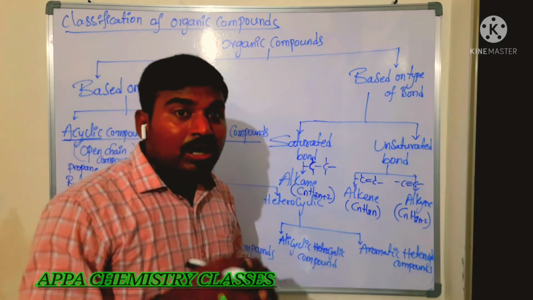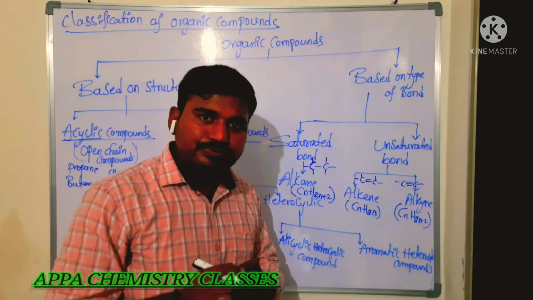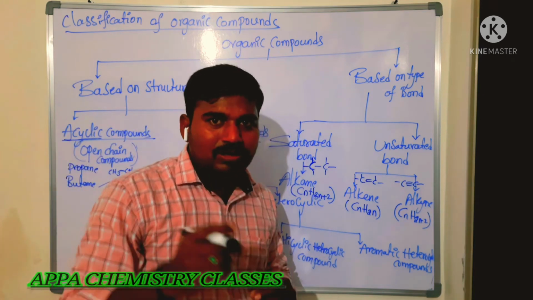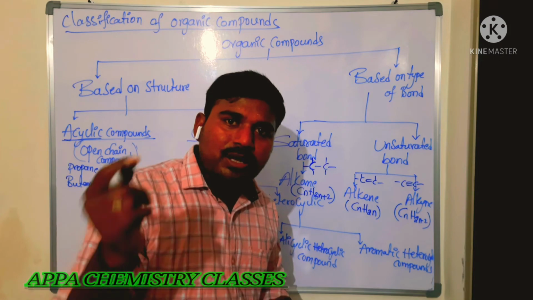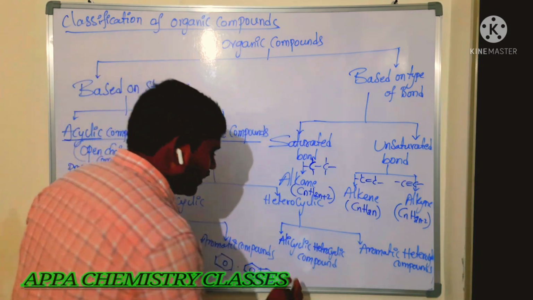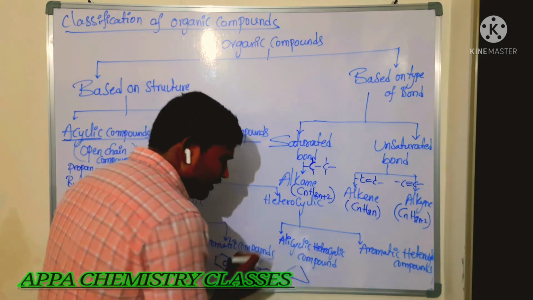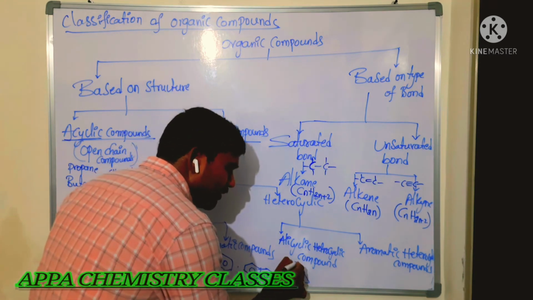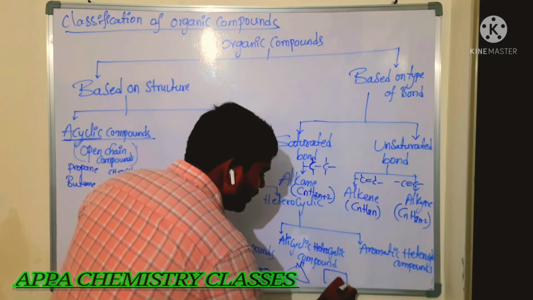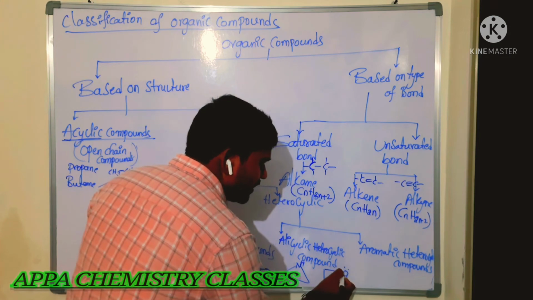Next, heterocyclic compound. Heterocyclic means what? From the homocyclic ring, one carbon atom is replaced by one heteroatom, like nitrogen, phosphorus, or it may be a halogen, whatever it may be. Then such types of compounds are said to be heterocyclic. Now I am taking cyclopropane. In this case, I am replacing one carbon with nitrogen and placing the hydrogen atom. Then I am taking cyclobutane and replacing one carbon atom with oxygen. Then it is said to be what?